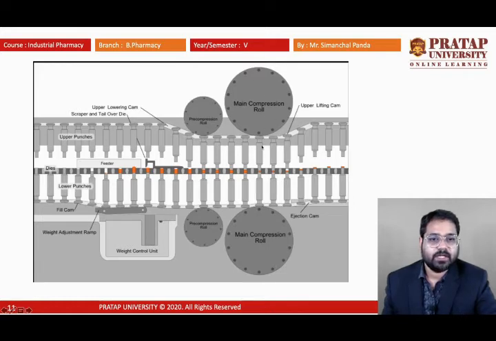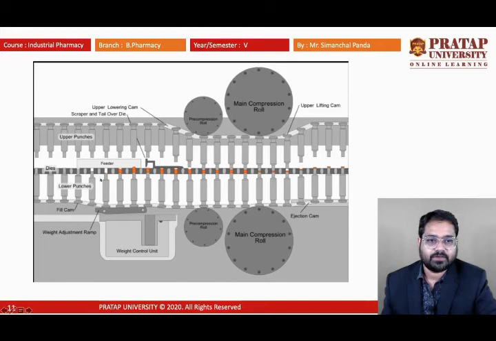The pressure will be generated from both sides, and once the pressure is generated, the tablets will be formed. Once the tablets are formed due to the compaction force, it will move on the riding down cam, and we can see here the pre-compression roll.